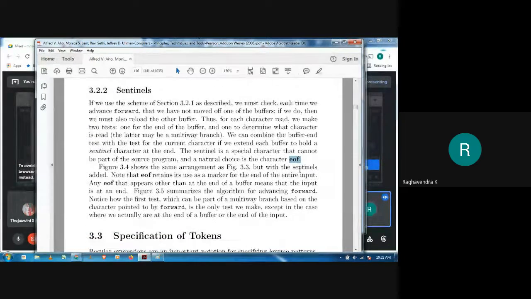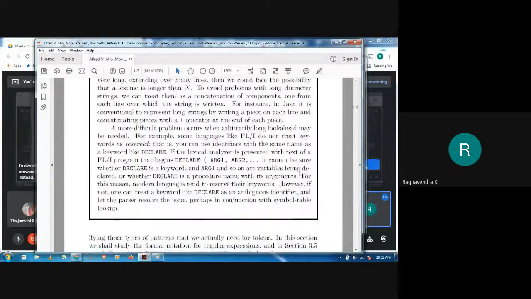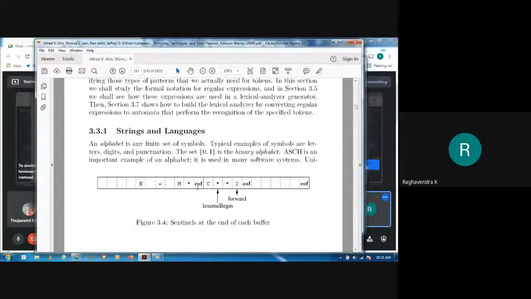So it would look something like this with the modification. I believe the diagram is there. Yes, it will look something like this, as you can observe. So now we have introduced an EOF into the buffer itself. As we advance forward, we will check whether we have come across EOF.